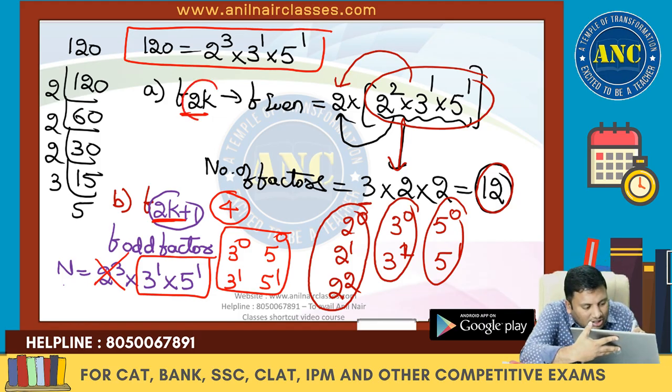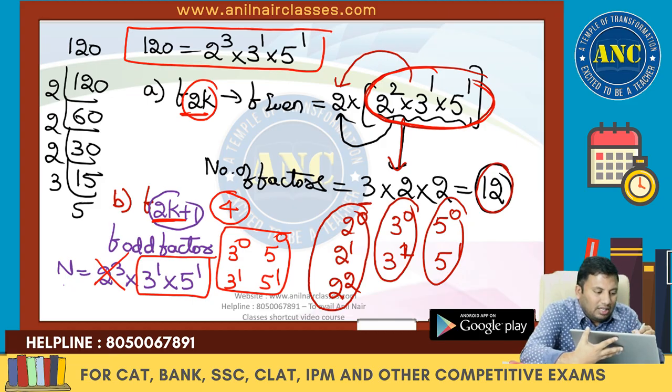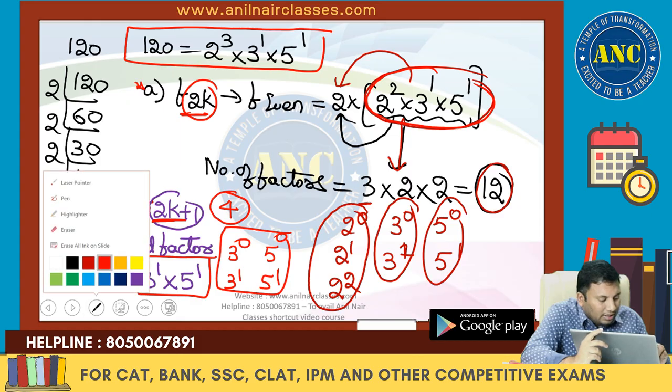Any number which is divisible by 2 is nothing but 2k: 2 into the remaining number. Out of 2 cube, 2 power 1 is taken, remaining is 2 square. These were A and B, foundation problems. Now, next take C, D and E together.